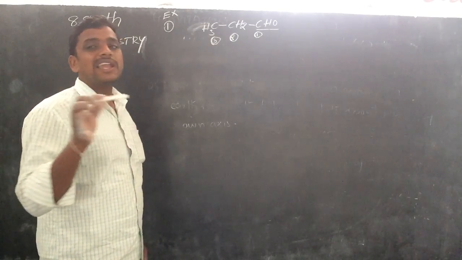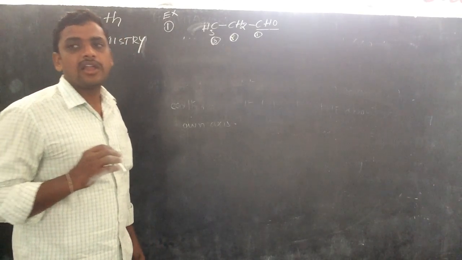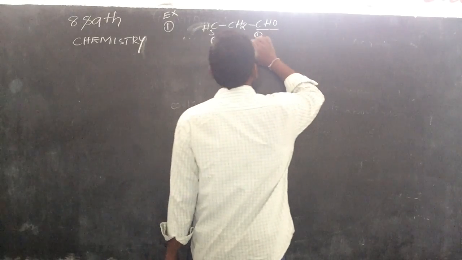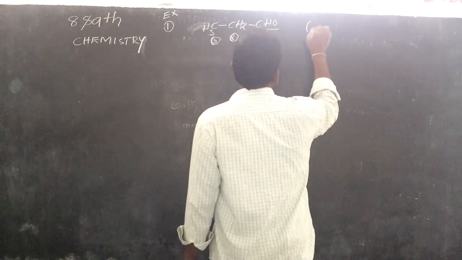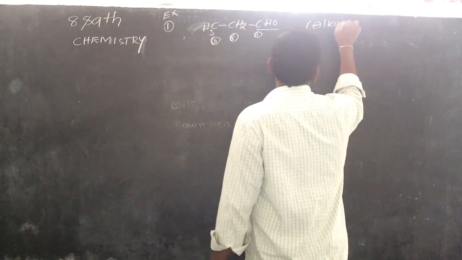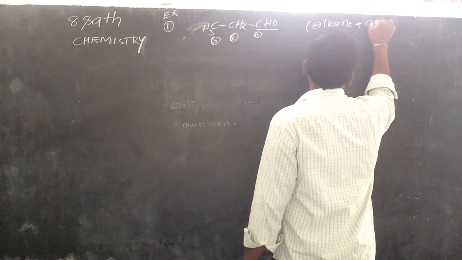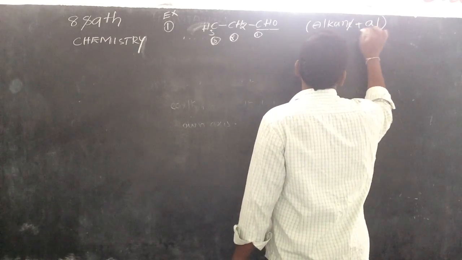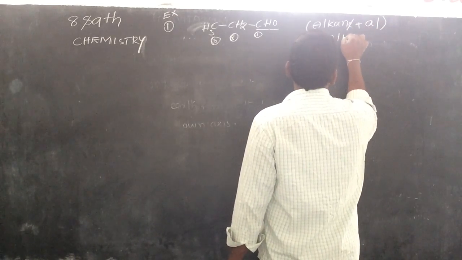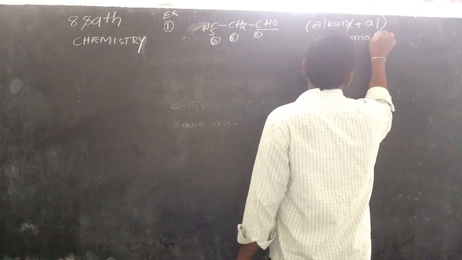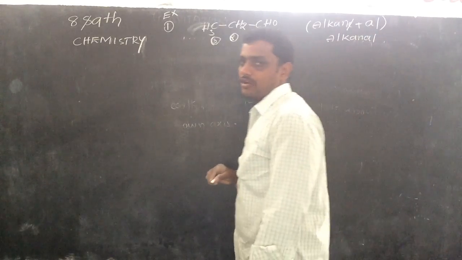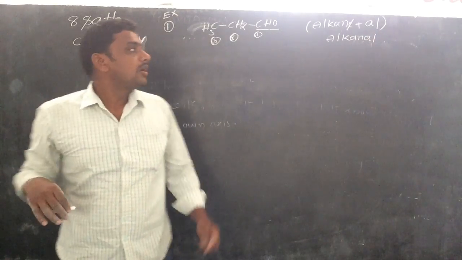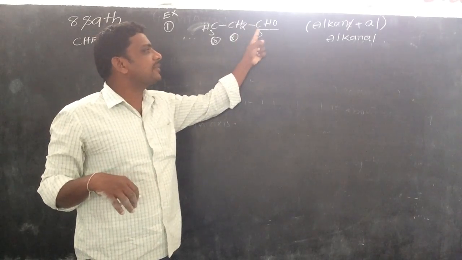So the IUPAC nomenclature of aldehyde is alkanal. First we write the alkane, plus al; the e is substituted by al. Total, that is called alkanal. How many carbons are in the parent chain?